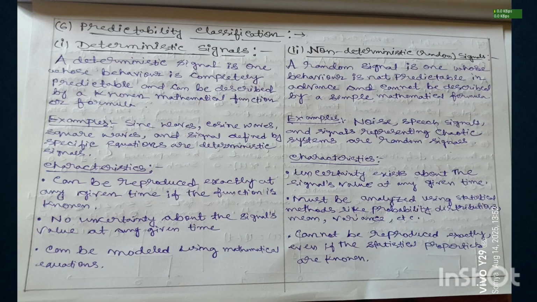Now we see some characteristics of non-deterministic signals. Number one, uncertainty exists about the signal's value at any given time. Number two, must be analyzed using statistical methods like probability distributions, mean, variance, etc. Number three, cannot be reproduced exactly even if the statistical properties are known.